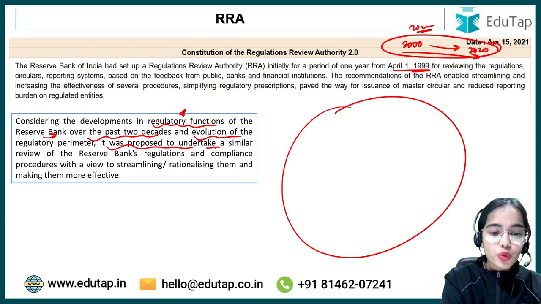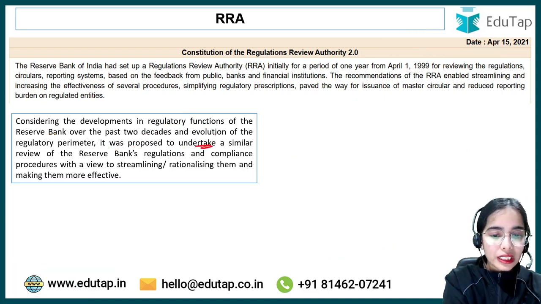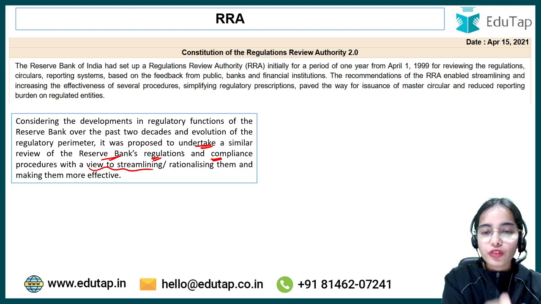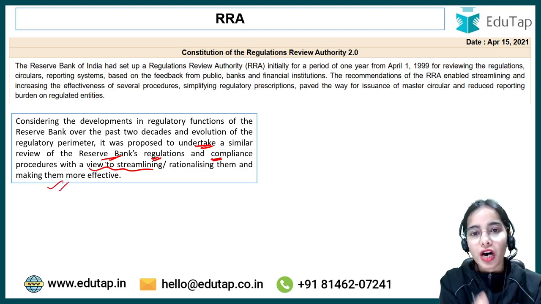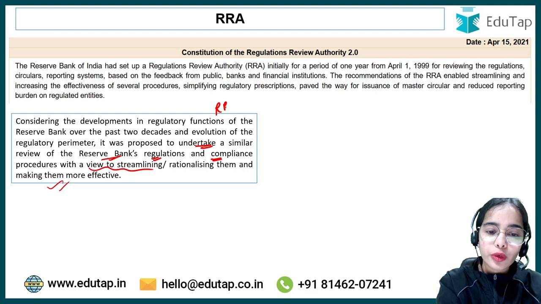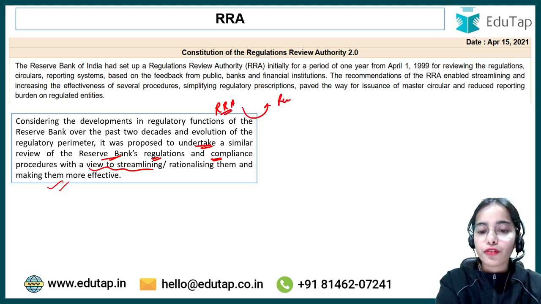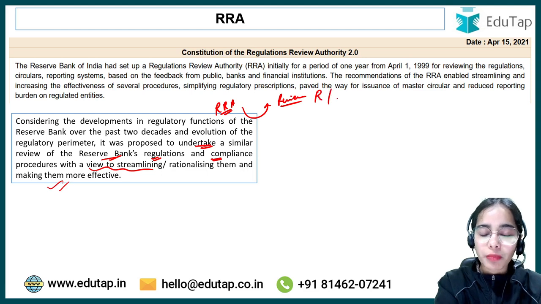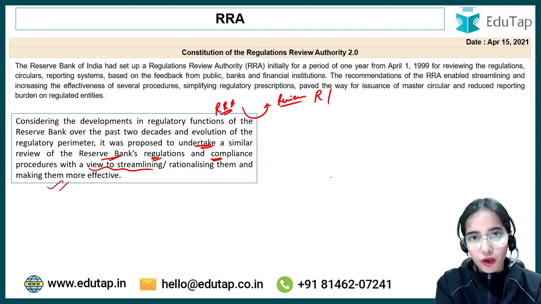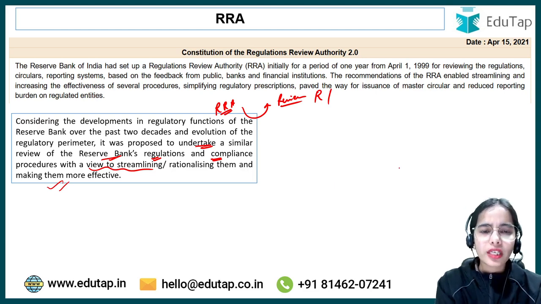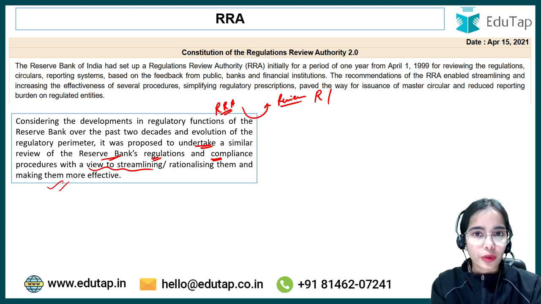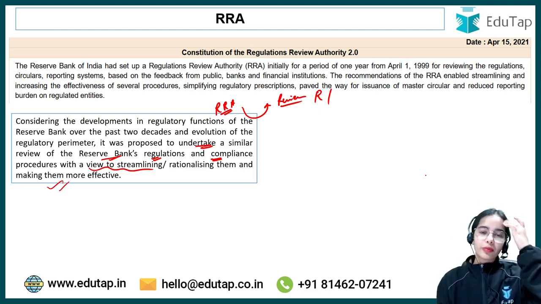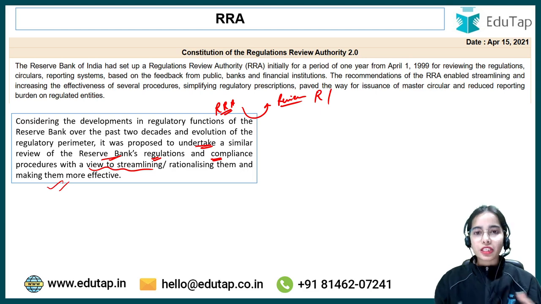So the RBI proposed to undertake a similar review of the Reserve Bank's regulations and compliance procedures with a view to streamlining and rationalizing the regulations and compliances, and making them more effective. So RBI said that we again need a Regulations Review Authority that can again review the regulations, circulars and compliances issued by the Reserve Bank of India, so that the RBI can understand what the problems are, if there are any problems, or if there is any extra burden on the regulated entities, okay. So RBI said that, okay, because 20 years have passed and we have released many new guidelines,